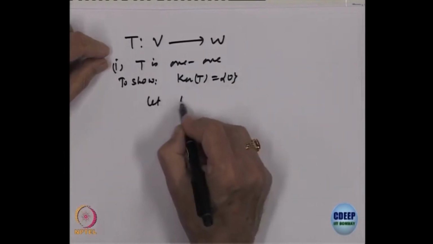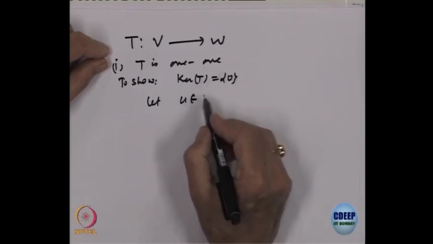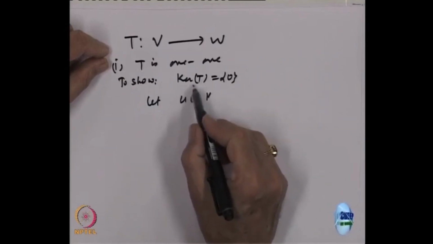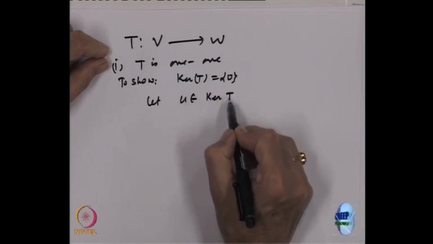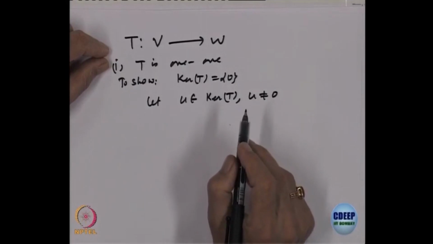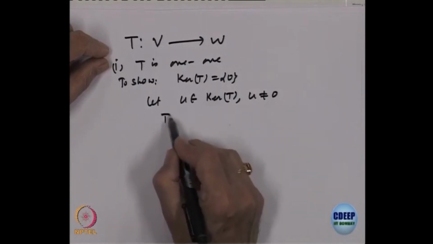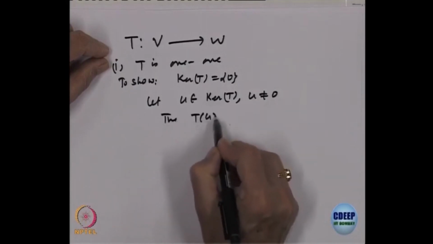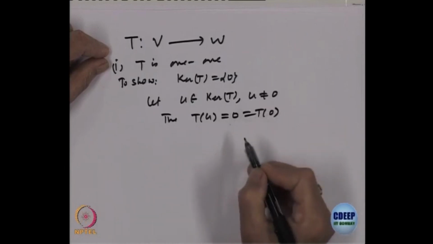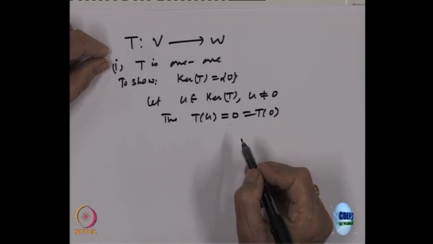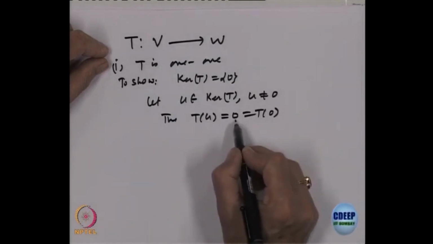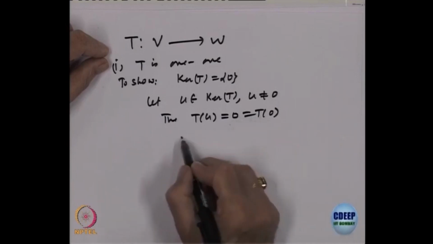Let us say U belongs to the kernel of T and U is not equal to 0. Something else is possible, right. Then what is T of U? That is 0, which is also equal to T of 0. So, I have two elements, U not equal to 0 and 0, whose images are both 0. What does it imply?